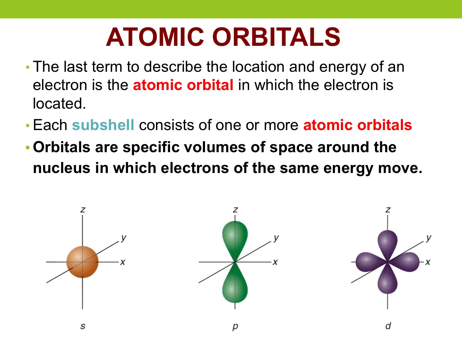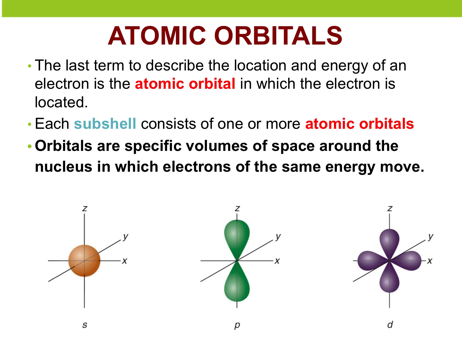The third word we use to describe electrons is the atomic orbital. What you need to write down is this third bullet point. Orbitals are volumes of space around the nucleus in which electrons of the same energy move. So it's basically the actual volume of space the electrons occupy.